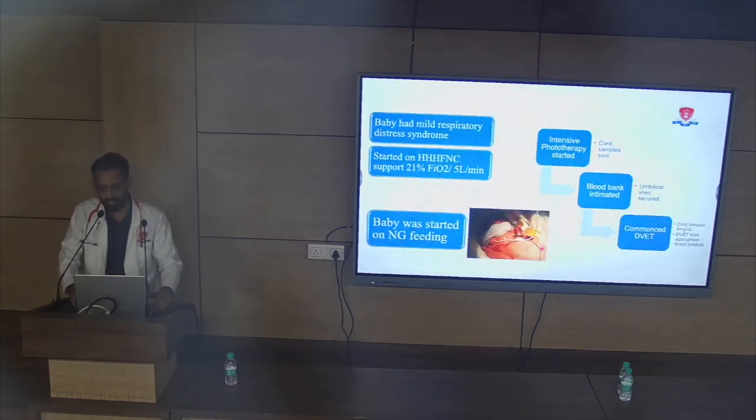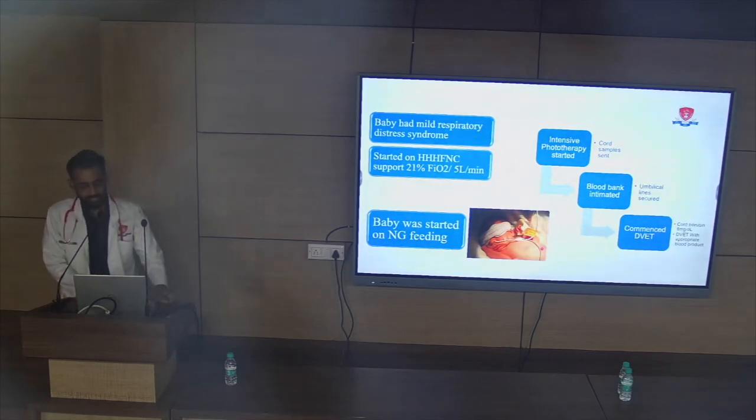The baby also had mild respiratory distress syndrome, for which we had started the baby on high flow nasal cannula with 21% FiO2 and a flow of 5 liters per minute. And nutrition and adequate hydration is paramount in neonatal hyperbilirubinemia, so we had started the baby on nasogastric tube feeding.